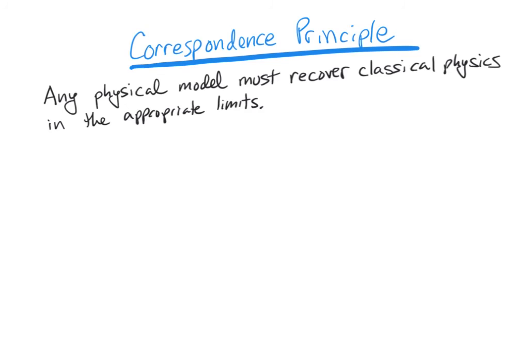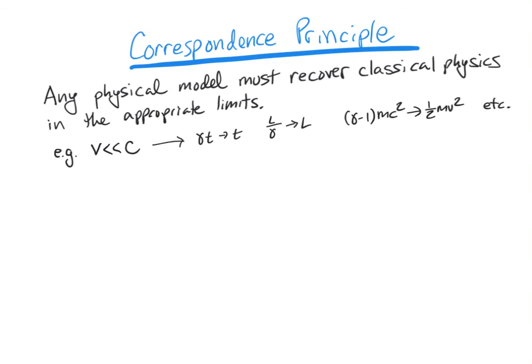In special relativity, that meant if speeds were very small compared to the speed of light, all of our relativistic physics should give us all of our Newtonian physics. The same thing is true for quantum mechanics. If I'm dealing with a system that is sufficiently macroscopic, for example, or high enough temperature, I should recover the physics that we know from our personal experience.